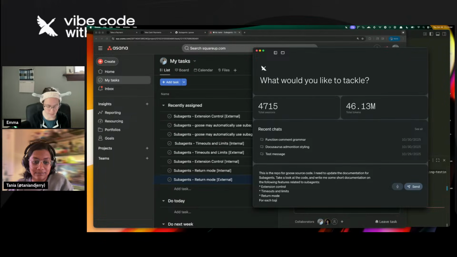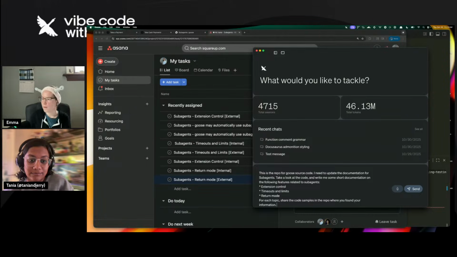For each topic, share the code samples in the repo where you found your information. What else do I need to say? Oh yeah, don't edit any files yet. Just share the results here in the chat.